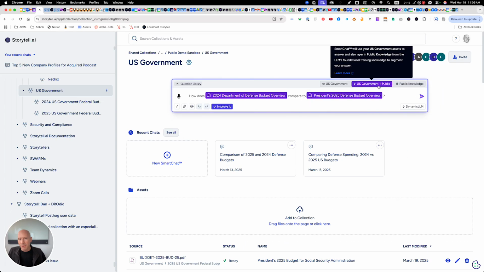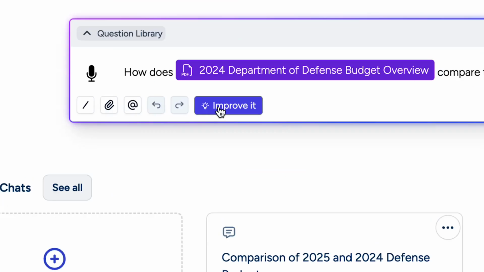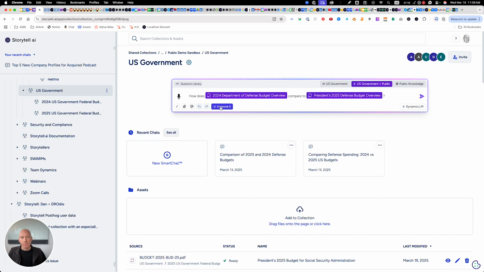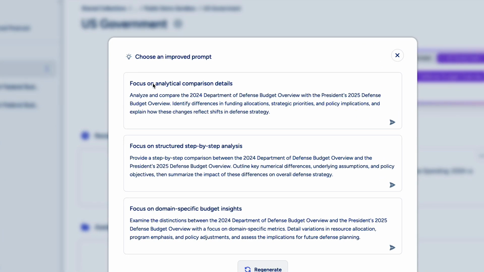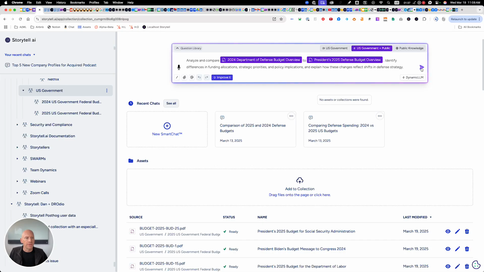Also, Storytell helps me ask better questions. There's this button called Improve It. So I could hit the Improve It button, and it's going to help me ask a better question. Okay, it improved it and gave me 3 options: focus on analytical comparison details, focus on structured step-by-step analysis, focus on domain-specific budget insights. So let's take this better version of the question, and I'm going to send this.